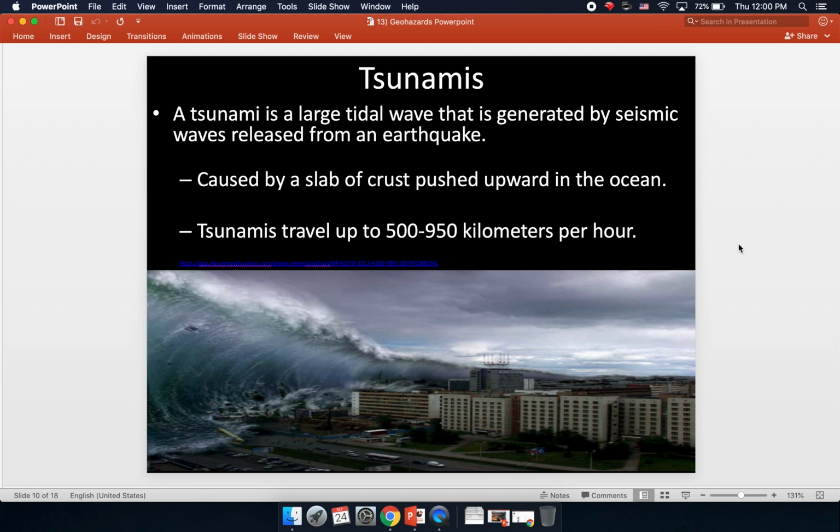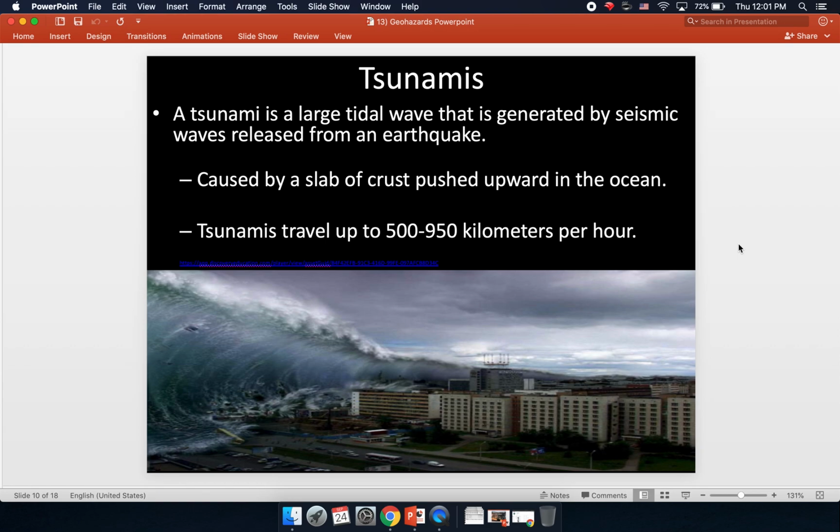Tsunamis. A tsunami is a large tidal wave that is generated by seismic waves released from an earthquake. These are caused by a slab of crust being pushed upward in the ocean. It thrusts water upward with it, and then when the water comes back down, it flows outward in every direction. And then as the water reaches shorelines, it builds into a larger and larger wave as the seafloor rises up to the continental shelf and then the actual land itself.